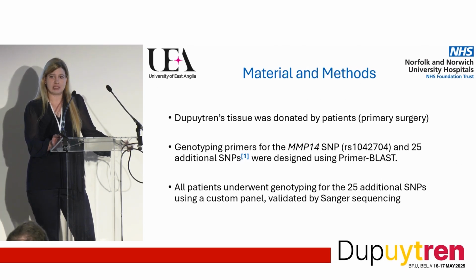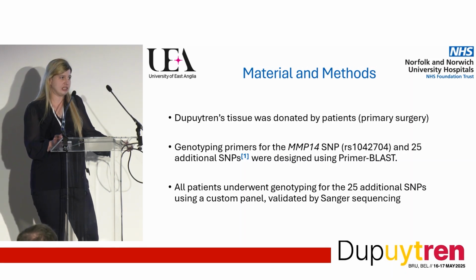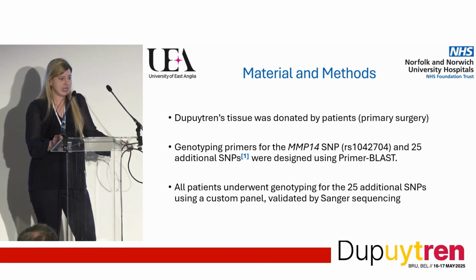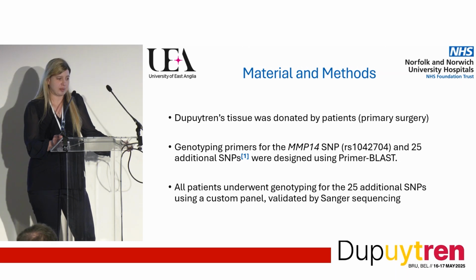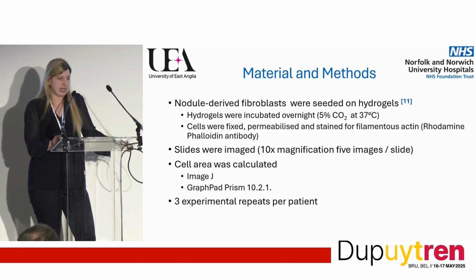We received tissue donated by patients undergoing primary surgery, and we genotyped our fibroblasts from nodules for the MMP14 SNP, as well as the 25 additional SNPs that were previously identified in the genome-wide association study. We designed primers using Primer-BLAST, and then also genotyped all of the 26 SNPs using a custom panel, which was validated by Sanger sequencing.